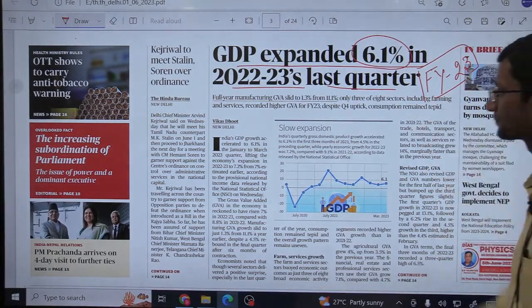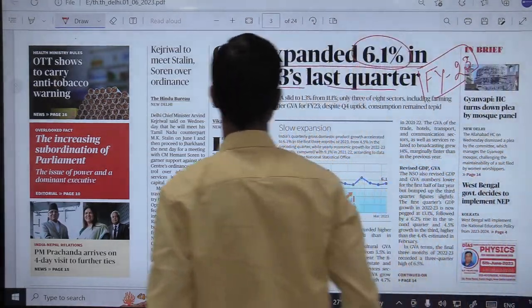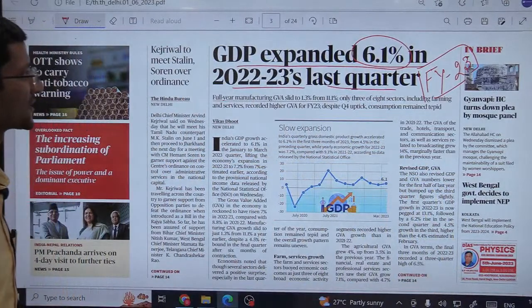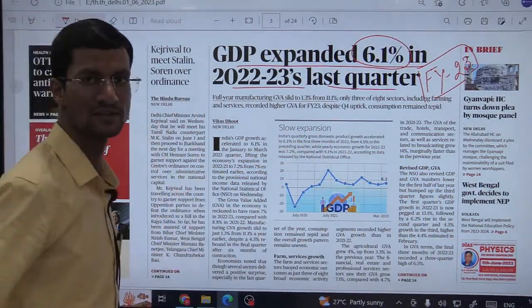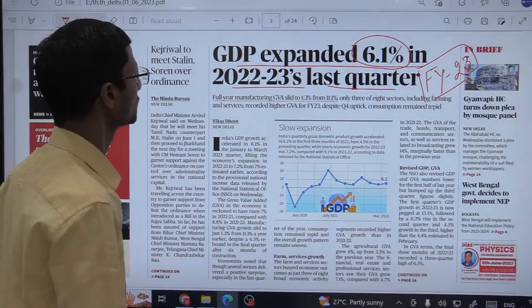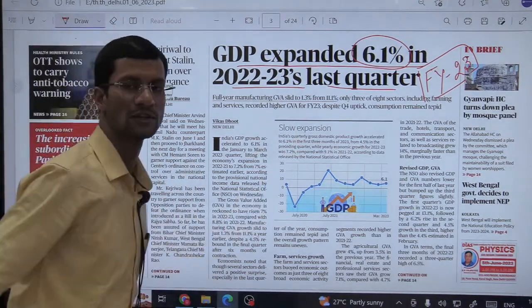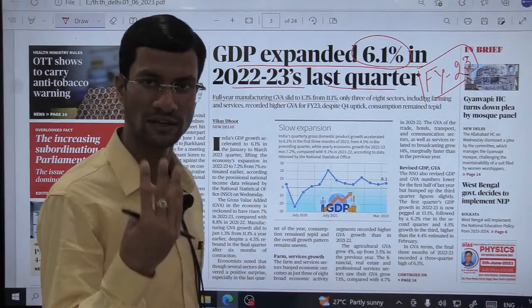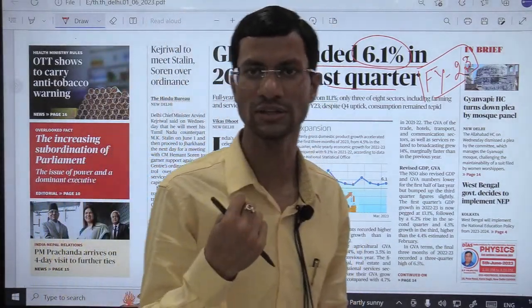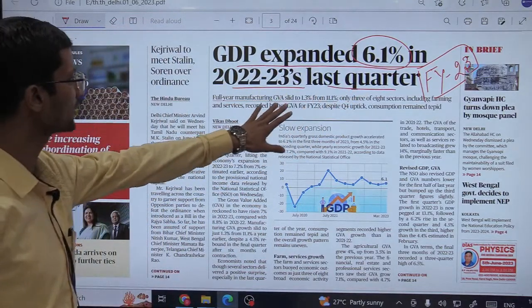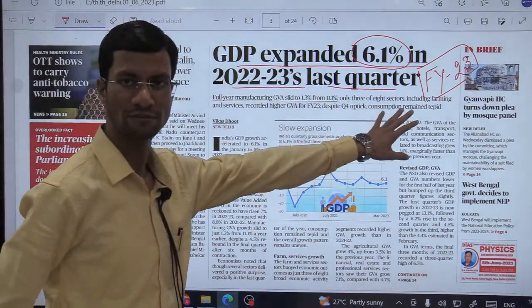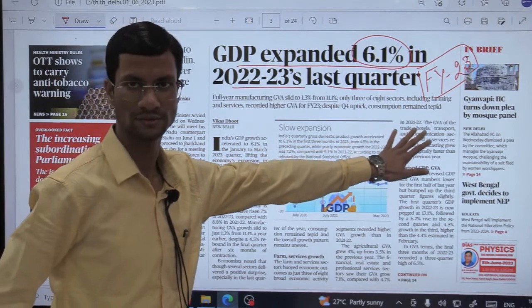So here the story is that GDP of India expanded 6.1%, बढ़ी है हमारी GDP कितने से? 6.1 से in 2022-23 last quarter. So we know that there are 4 quarters in any year, एक साल में 4 quarters होते हैं, right? So we are talking about the last quarter. Last quarter means from January to March 2023.